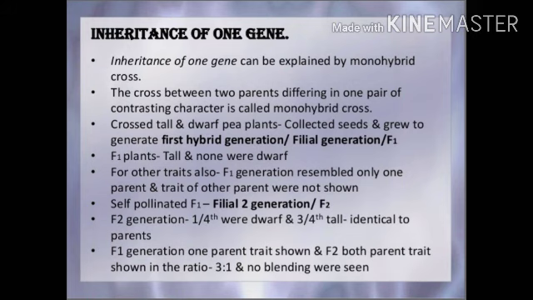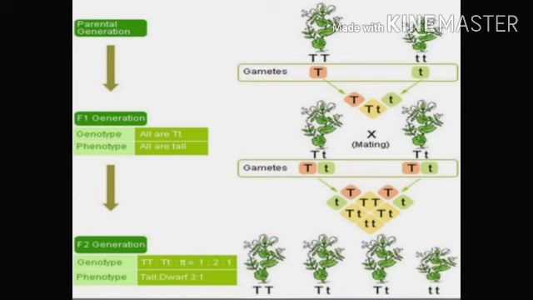Self-pollinated F1 plants give the filial F2 generation, or filial 2 generation. In the F2 generation, 1/4 were dwarf and 3/4 tall, identical to the parents. In the F1 generation, one parent's trait is shown, and in F2 both parents' traits are shown.